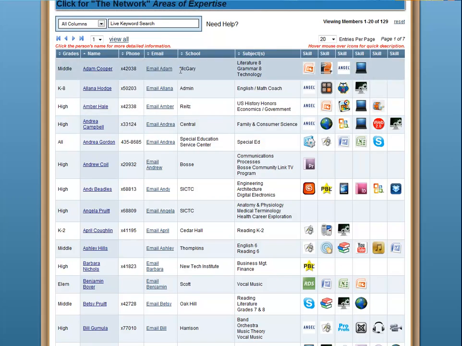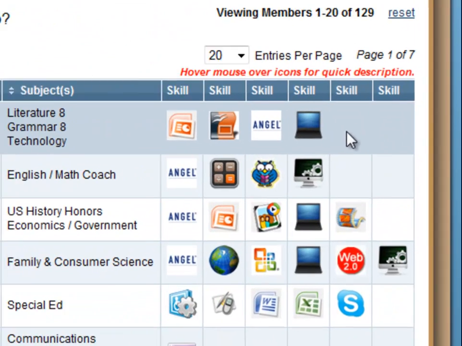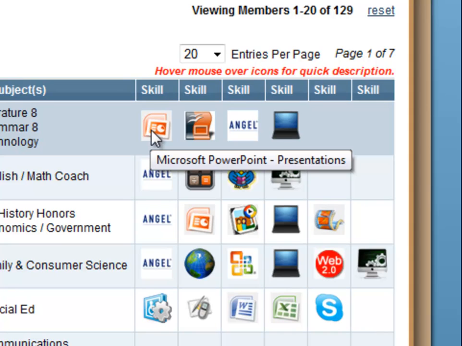Besides, you can also, in the keyword search box here, search by grade levels, by name. You can search by phone number if you actually knew the phone number, the school, the subjects. And these little icons right over here are the skill flares. The skill flares also have the keyword search terms tied to them.